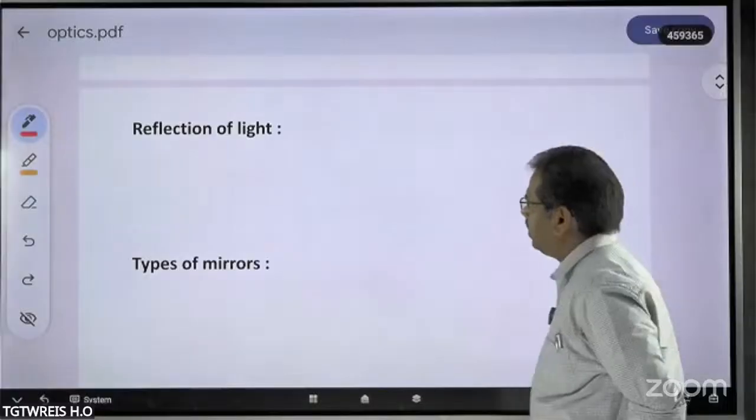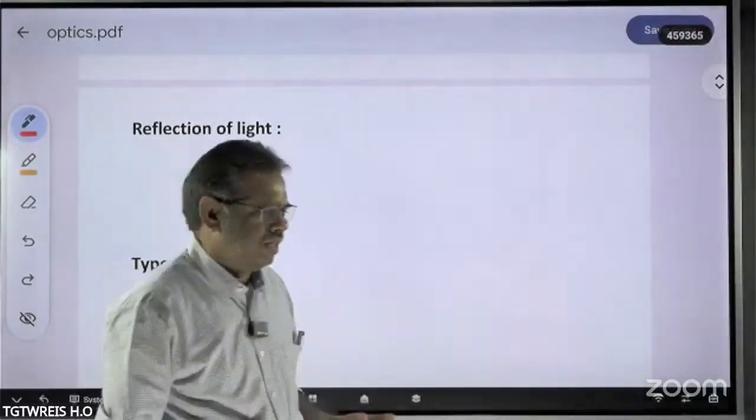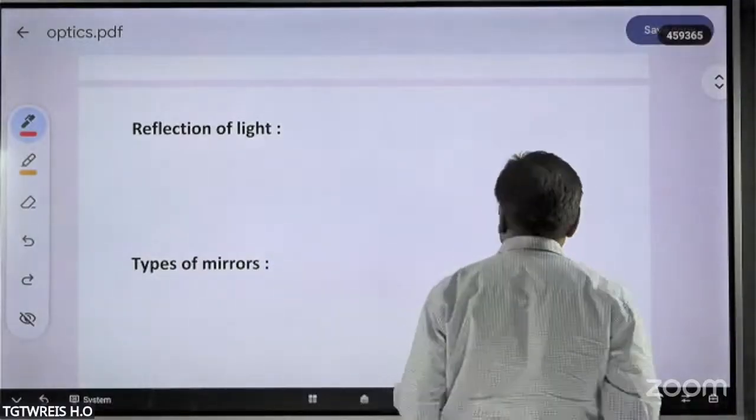So the first topic is reflection of light. What is the reflection of light, or what is reflection? Very simple.